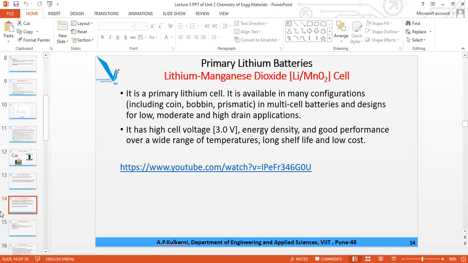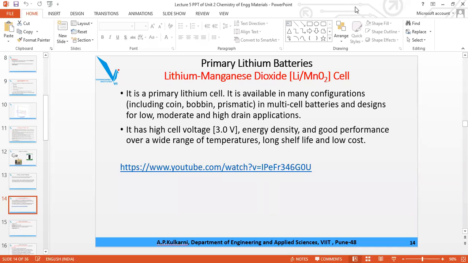Now note down this link. You can see, this is a YouTube link. You can see the working and functioning of the lithium manganese dioxide battery. Note it down, take a screenshot of this, and later on when you are free, please observe it on YouTube to see how it looks. Just take 1 minute, write it down, or take the screenshot and find out how it works. Are you through? Yes, ma'am.